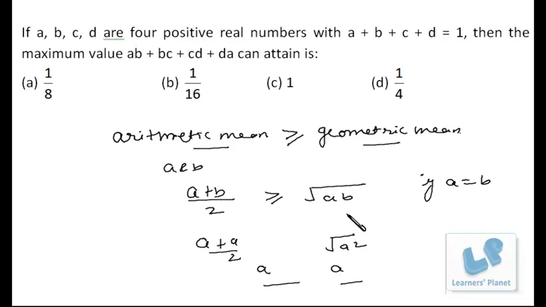So what is the maximum value this can achieve? Geometric mean will be equal to arithmetic mean only if the numbers are the same. As in the case when A and B are the same, the arithmetic mean becomes equal to the geometric mean. The same property we are going to use over here.